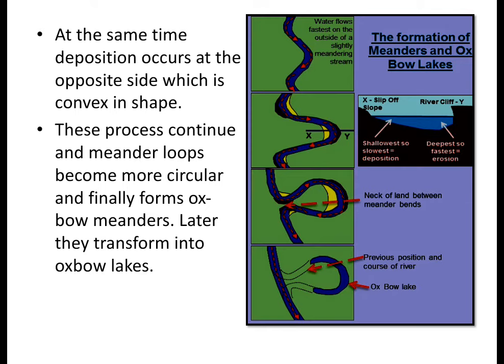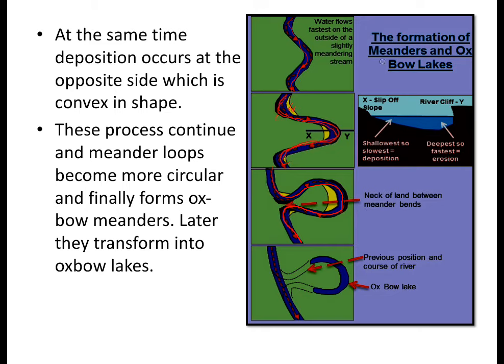So here we can see that initially a minor bend is formed. When the river water strikes like this against this concave slope, and this yellow region is a deposition side, this is the convex slope. So it's striking, and the degree of meandering becomes more here. So like this it forms. The curvature also is more here. We can see that the curvature is very much curved, almost in a circular shape. So this is called oxbow meanders.